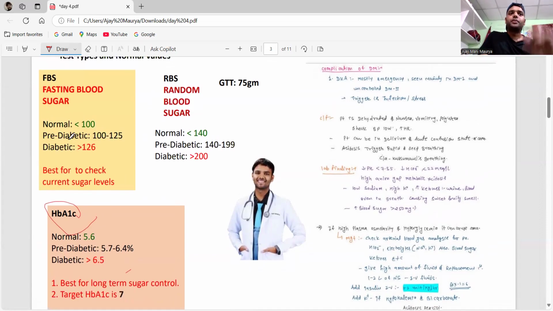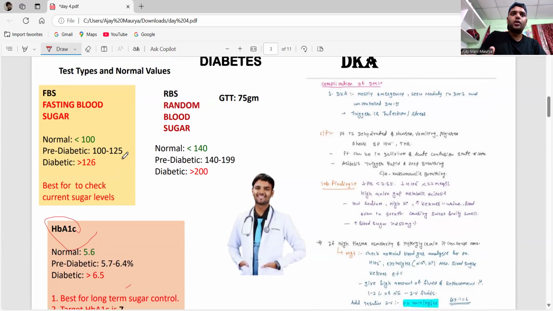Okay, now suppose if you want to know the current sugar levels, then you have to go for the FBS, that is the fasting blood sugar. And also for the random blood sugar, guys, first of all you have to do the GTT, that is glucose tolerance test. You have to give 75 grams of glucose first to the patient, then after 2 hours you have to do the RBS.